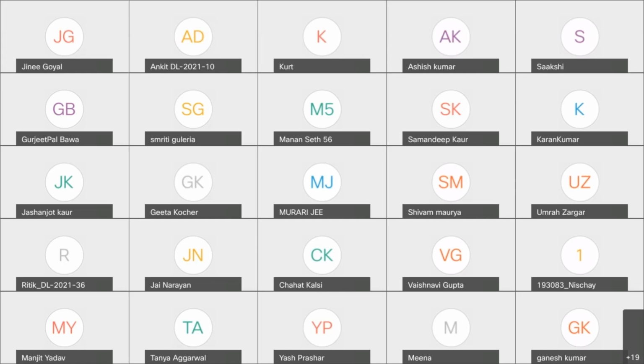I have also added a link in the chat box. This contains the documentation of the CIFAR10 dataset so that you can see what all classes are present there and what the label means. Like for example, which category does class zero belong to? So what is the object at class zero? All other details are present here. So you can see from here also, right?